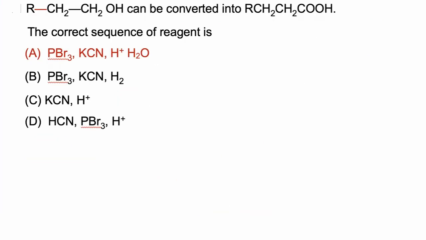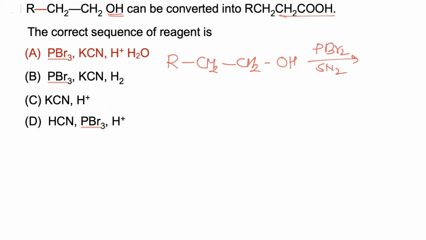In this question, we have to convert alcohol into an acid having one more carbon. So the alcohol is first treated with PBr3. Now on reacting with PBr3, an SN2 reaction takes place. So without rearrangement, we get an alkyl halide.